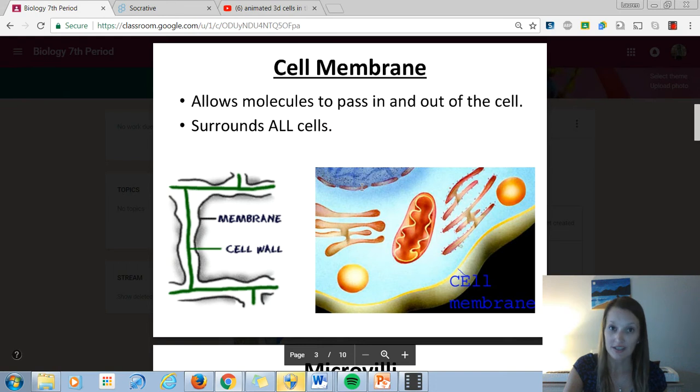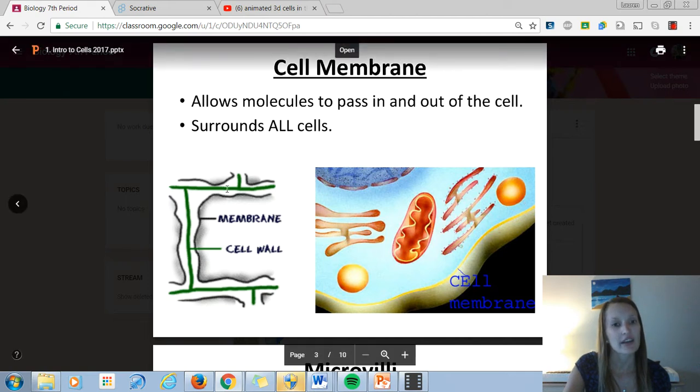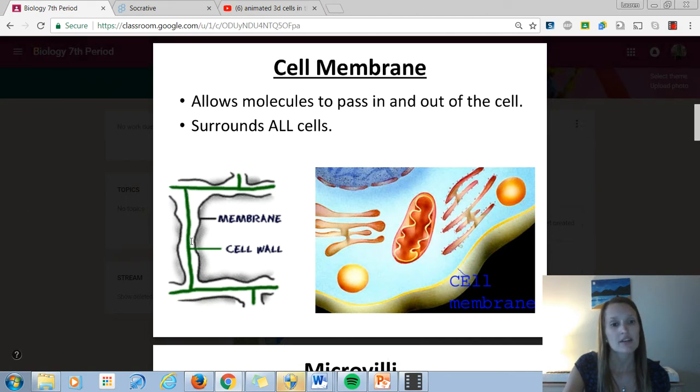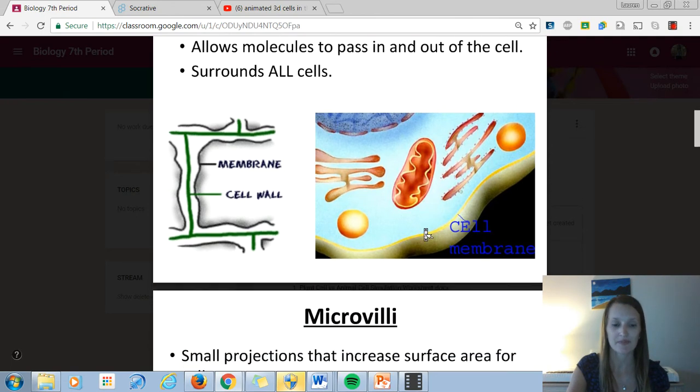So this is found in both plant cells and animal cells. This over here is a little portion of an animal cell. You can tell the outside of it is more kind of like a blob and less straight edged. Where a plant cell has the straight edge from the cell wall, but then inside that it also has the cell membrane. So plant cells have both. And the cell membrane is really important. We'll talk a lot about it because it allows some things to pass through, like water, for example, while blocking other things. So we call it selectively permeable.